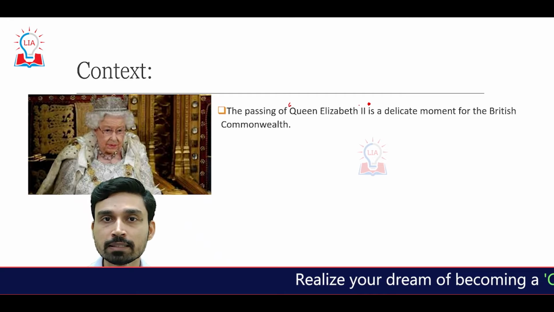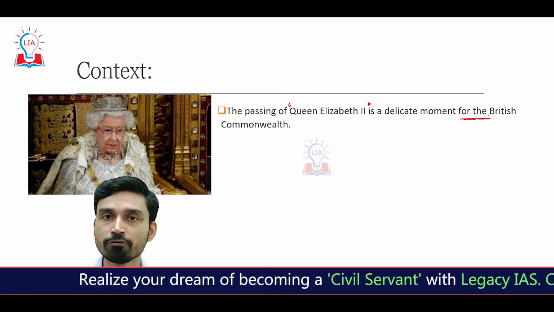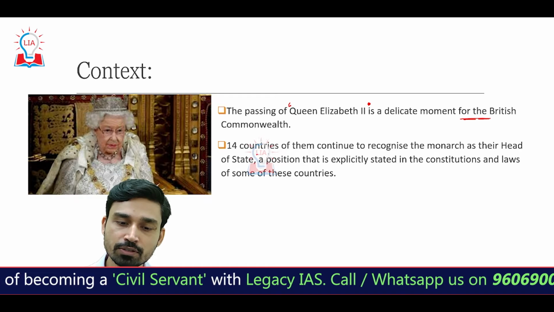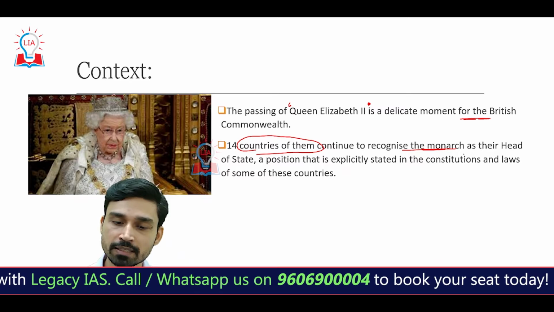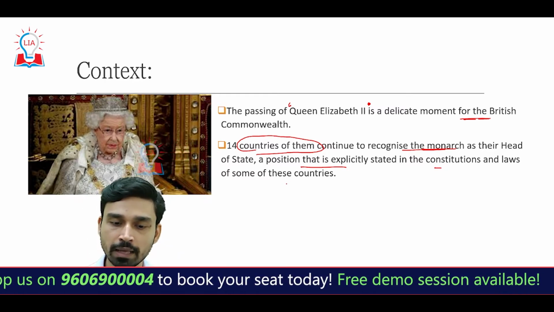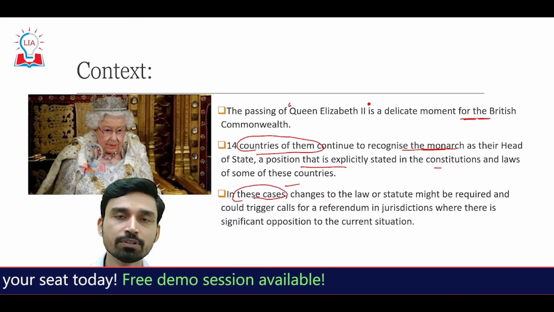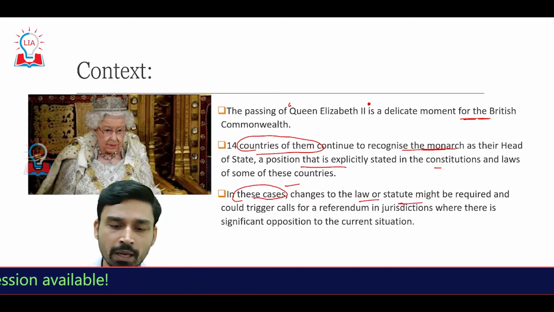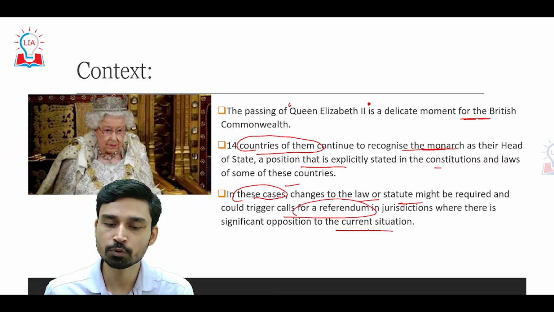Not only is this a delicate moment for the UK, but it is also believed to be a very delicate moment for the members of the British Commonwealth. Fourteen of these member nations recognize the monarch of the United Kingdom as their head of state, and this position is explicitly mentioned in the constitutions and laws of some of these countries. It is believed that, after the death of Queen Elizabeth, changes to the law or a statute might be required, and it could also trigger calls for a referendum in some jurisdictions where there is significant opposition to the current situation.